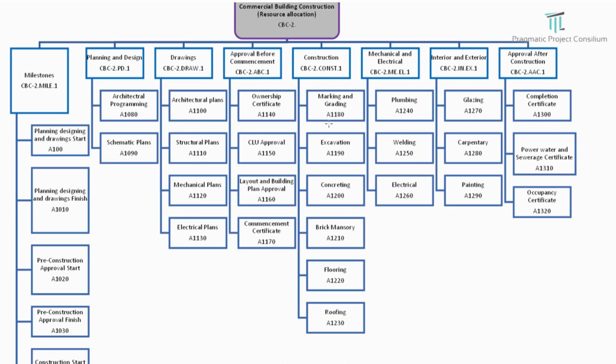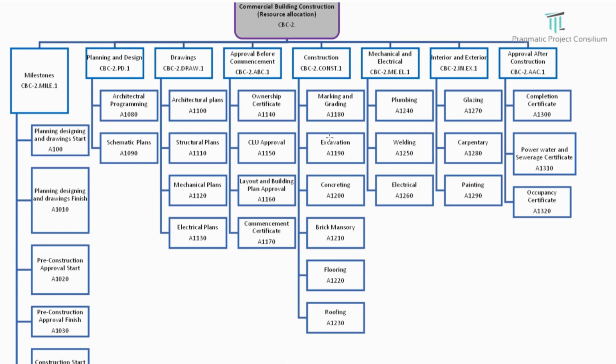For the execution part, we are going to depend on the third party construction team, though we have to align with our own resources. We have divided it as marking, grading, excavation, concreting, brick masonry, flooring, and roofing. This is the major segregation we have created.